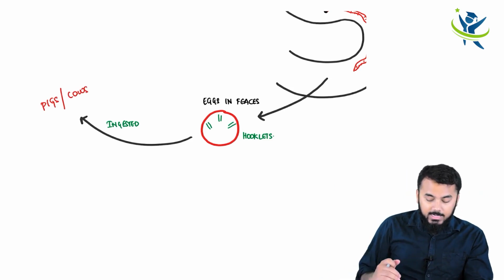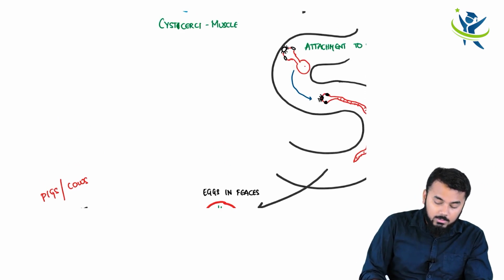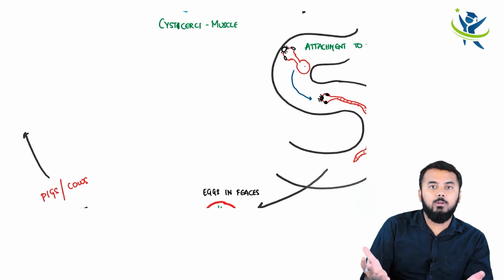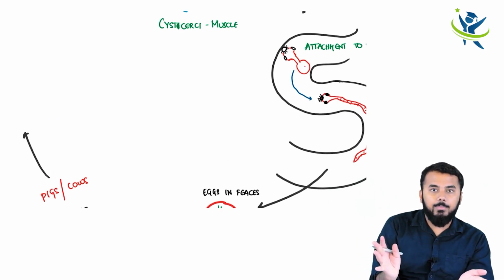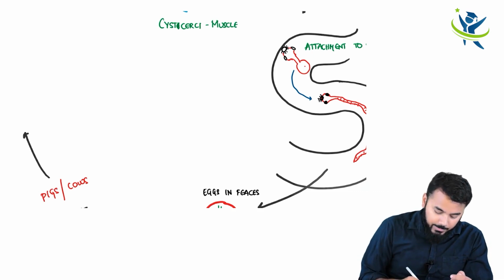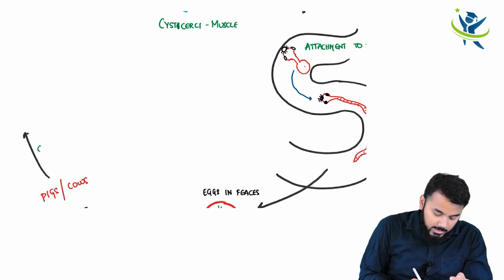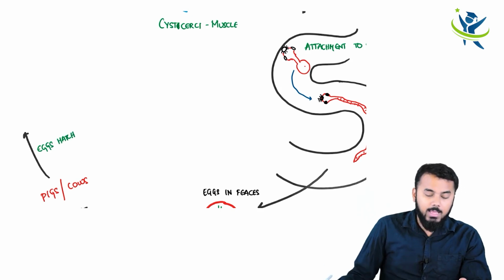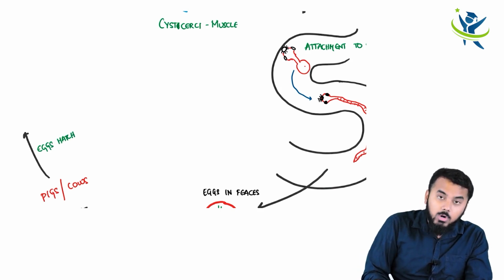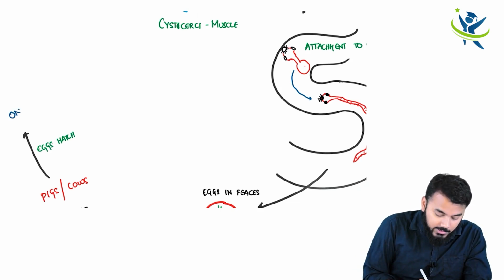Once these eggs are ingested by pigs or cows, within these pigs and cows the eggs will hatch, the eggs will break loose. Once the eggs hatch, what comes out, guys? What comes out is oncospheres.